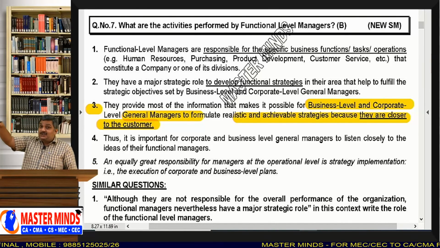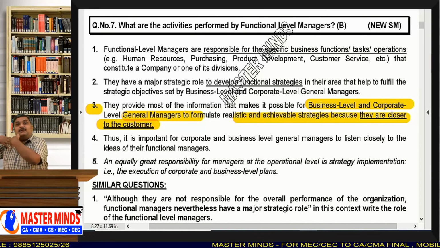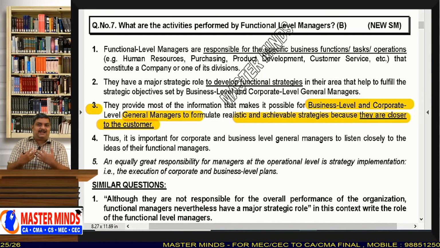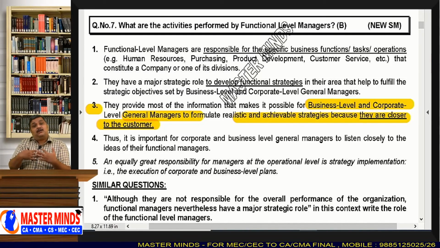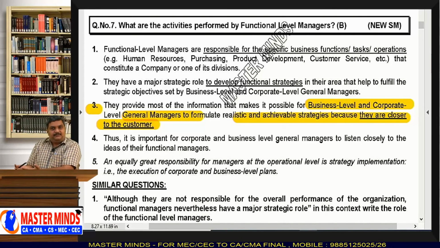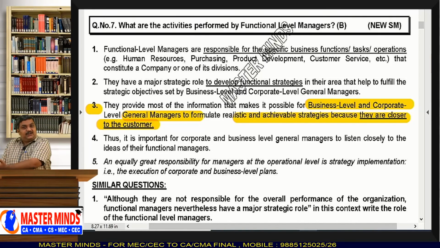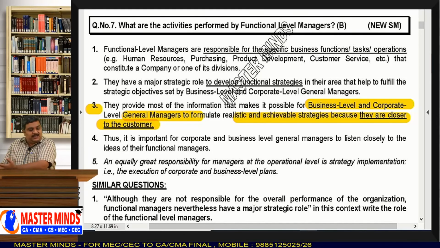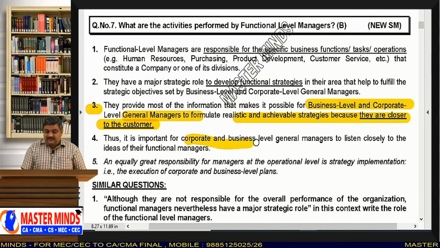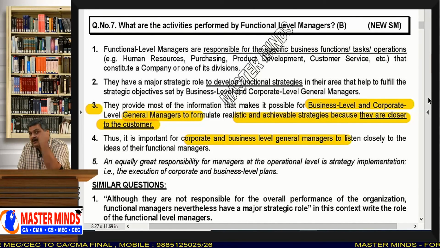Because it is the functional level managers who are in direct contact with the people, with the customers. So they can give you good feedback regarding what people are thinking about our products, what people are thinking about our company. You will get a ground report, you will get a field report, because these functional managers work in the field, at the ground level. So the corporate and business level managers should listen closely to what these people are saying.